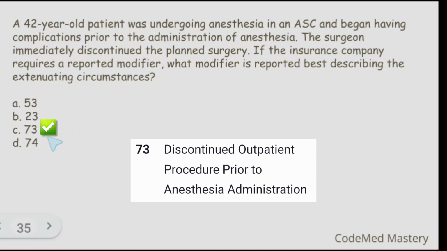Modifier 74 is wrong because it is for discontinued outpatient procedure after anesthesia administration and modifier 53 is for discontinued procedure. But we have to append the appropriate modifier for discontinued outpatient procedure prior to anesthesia administration. So modifier 73 will be the right answer. Modifier 23 also will be wrong because it is for unusual anesthesia.